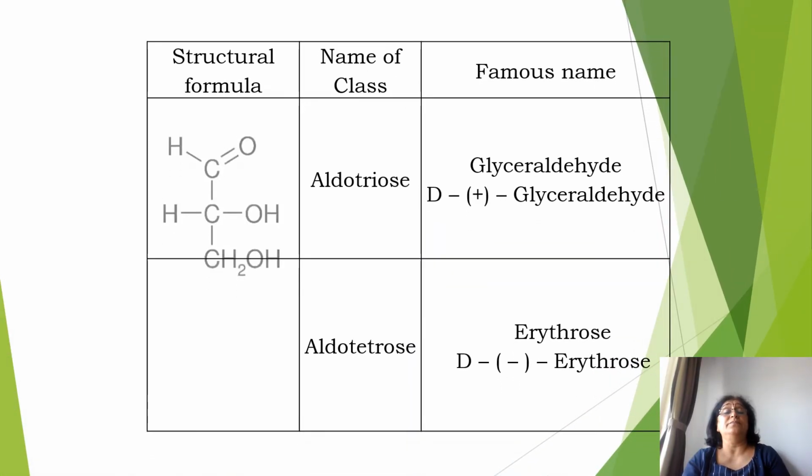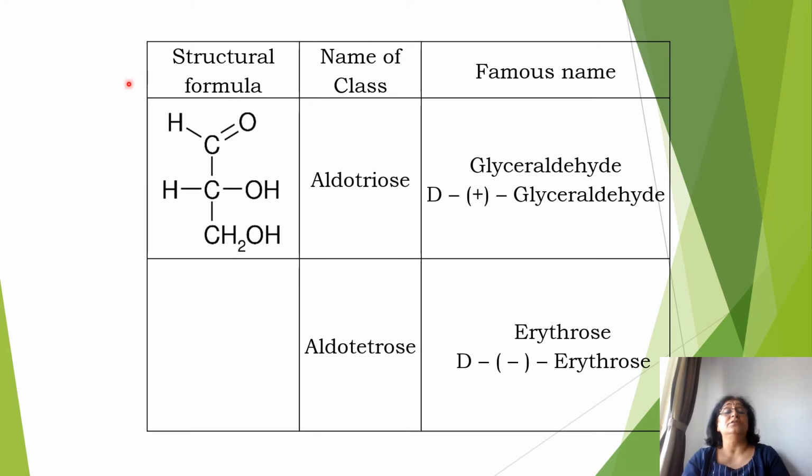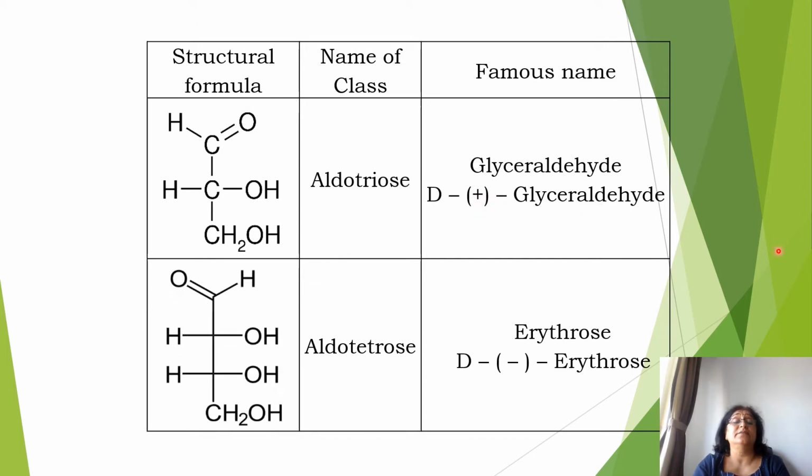Now here you see this is a structural formula given to you and you are asked to find out the name of the class. So there are 3 carbon atoms. There is an aldehyde group on the first carbon. So it is aldotriose and the famous name is glyceraldehyde. Now this one has OH in the last horizontal line on the right hand side. So its configuration is D and it is dextrorotatory. So it rotates the plane polarized light to the right hand side.